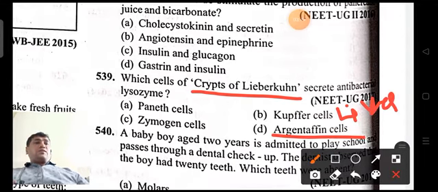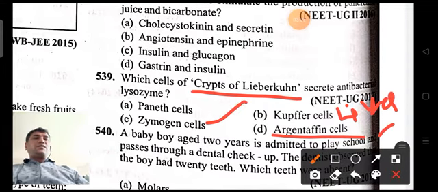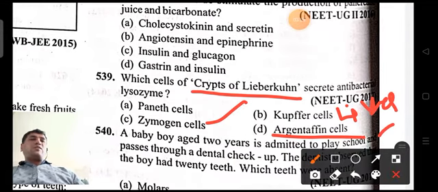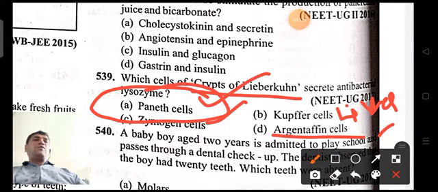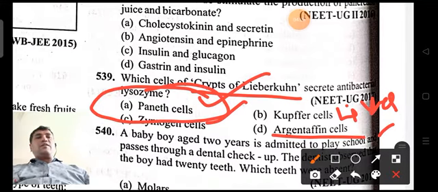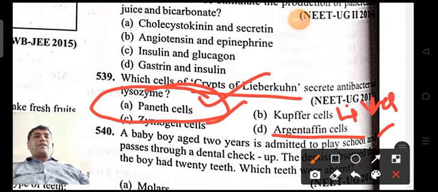Argentaffin cells are concerned with the liver cells only. Zymogen cells secrete zymogen. The crypts of Lieberkuhn consist of Paneth cells, which secrete the antibacterial lysozyme.